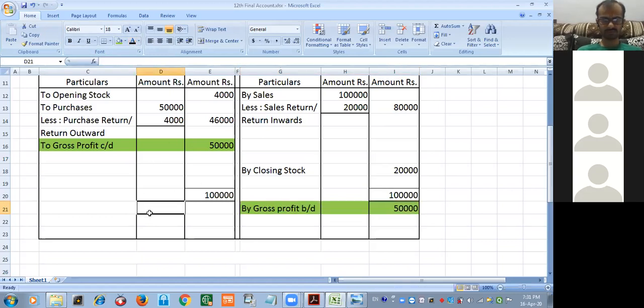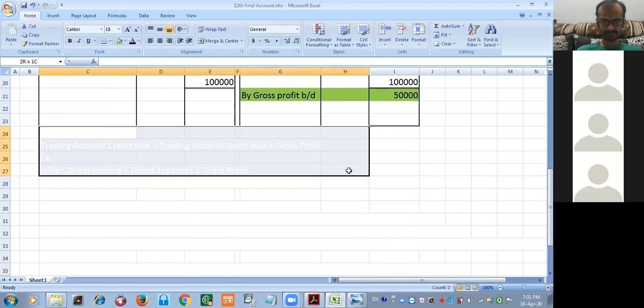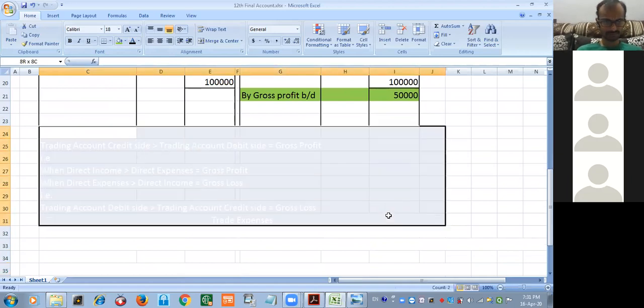This is the credit balance, that is why we have transferred it to the credit side. Okay? Again, check what I said in detail.